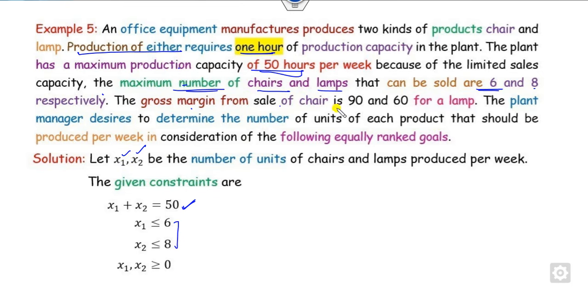The gross margin for the sale of the chair is this and this. So this is the margin, that is my profit. So you can write the objective function.